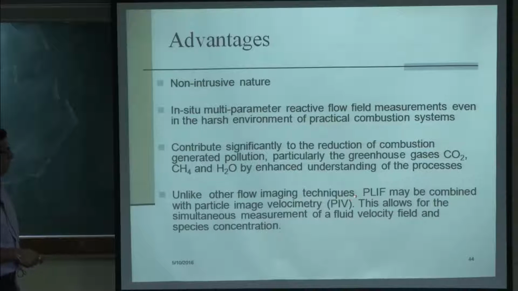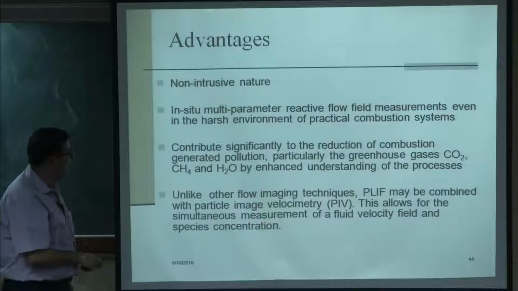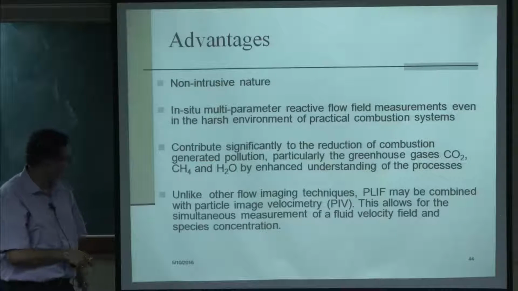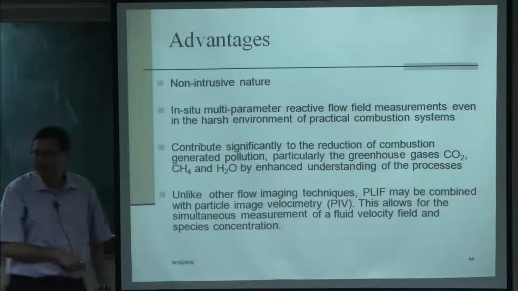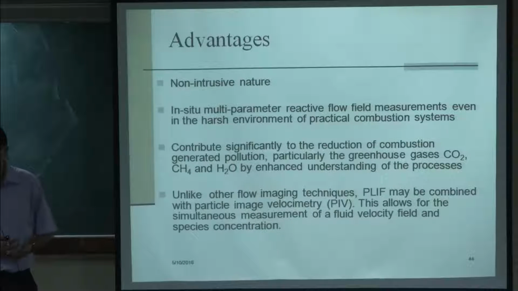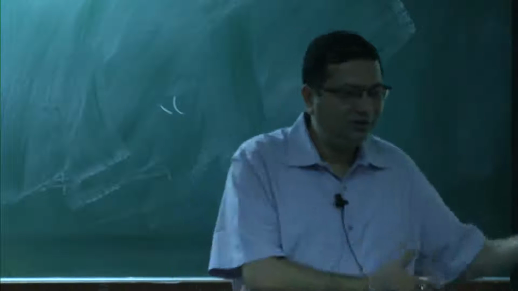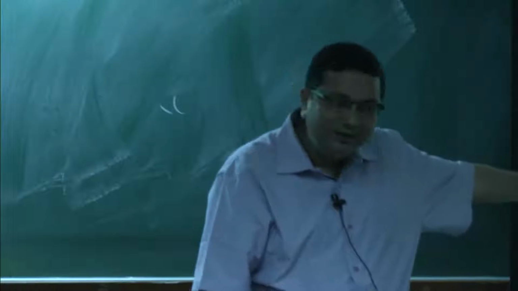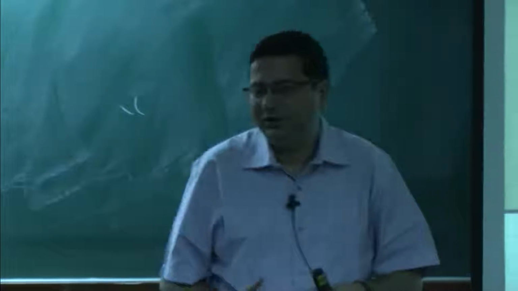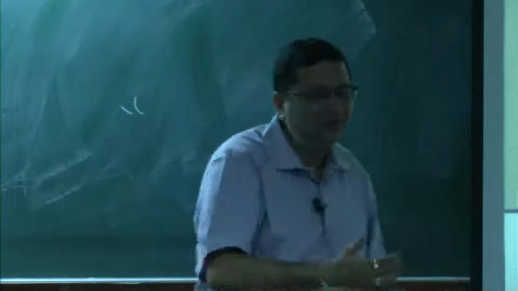Unlike other flow imaging techniques, PLIF may be combined with PIV. This allows simultaneous measurement of the velocity field and species concentration, which is a big advantage. Simultaneously taking local measurement and spatial measurement of species and velocity field can show various things which we will be studying in this course: turbulence chemistry interaction, flow chemistry interaction, the flow field, how it emerges, how the temperature affects it. Everything can be done through this combined measurement. So, whatever you are studying in the course can be seen in this measurement.